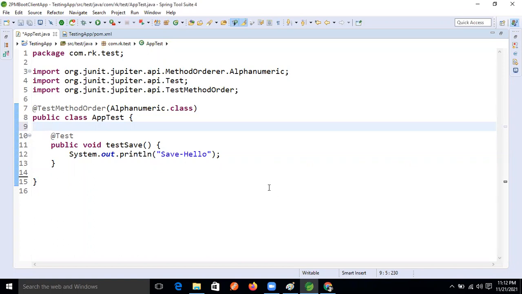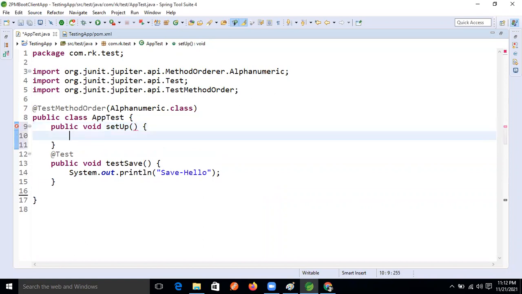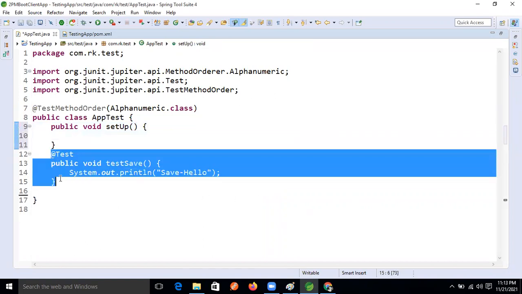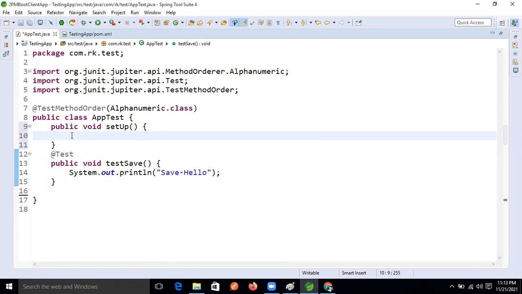So just a setup environment, if we want to set up one time: public void setup. I'm doing some setup in the project, which runs before our main business logic. So just setup kind of things, initial data, right?